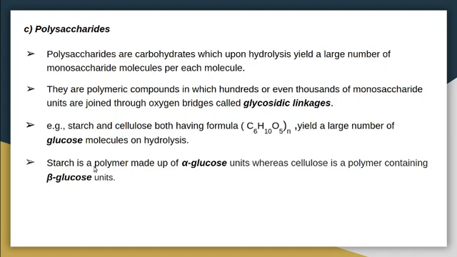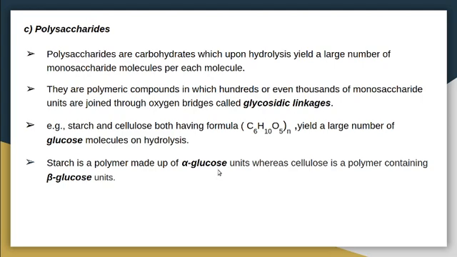What alpha glucose and beta glucose are, we will understand when we discuss the structure of glucose. They differ in the orientation of the OH functional group.